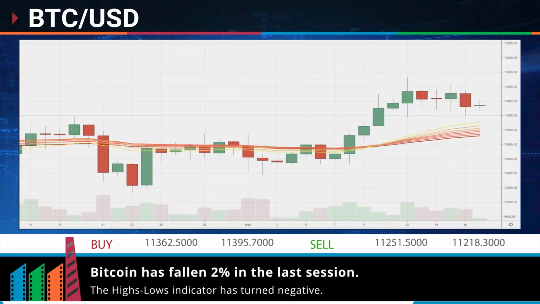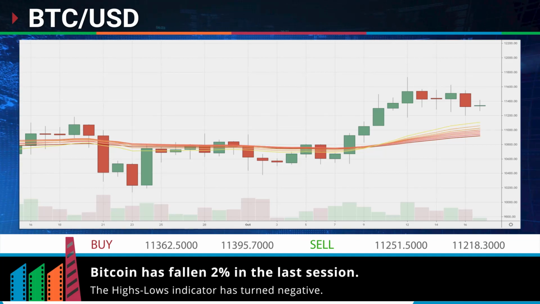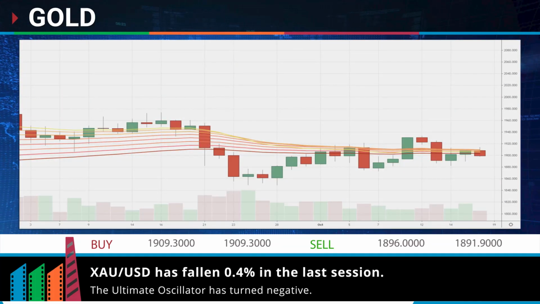Bitcoin has fallen 2% in the last session. The highs-lows indicator plunged into negative territory. The price of gold has fallen 0.4% in the last session. The ultimate oscillator transitioned sharply into the negative zone.